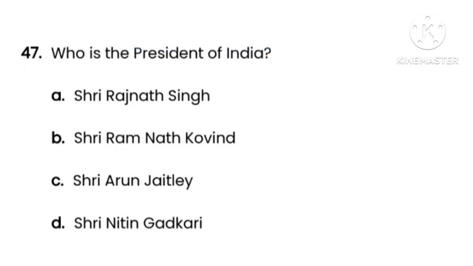Next, question number 47. The question is, who is the President of India? Here options are option A Sri Rajnath Singh, option B Sri Ramnath Kovind, option C Sri Arun Jaitley, option D Sri Nitin Gadkari. So here the correct option is option B, that is Sri Ramnath Kovind. Ramnath Kovind was the President of India in 2018, but at present the President of India is Draupadi Murmu.